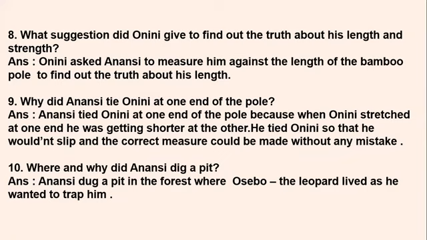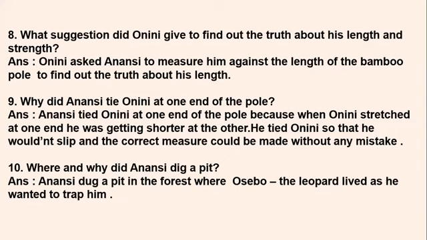Why did Anansi tie Onini at one end of the pole? So we also see in the chapter that Anansi tied Onini at one end of the pole. So why did he tie Onini? So the answer is, Anansi tied Onini at one end of the pole because when Onini stretched at one end, he was getting shorter at the other. He tied Onini so that he wouldn't slip and the correct measure could be made without any mistake.